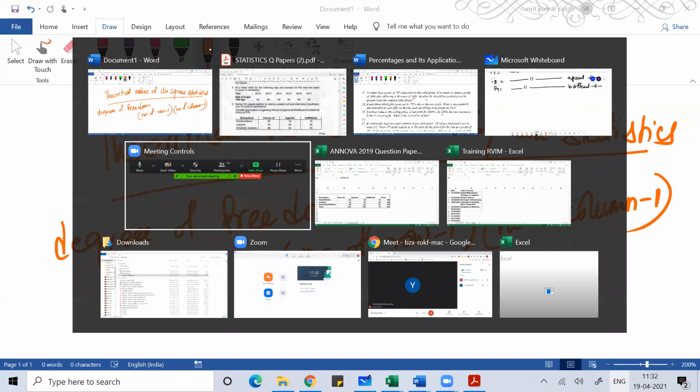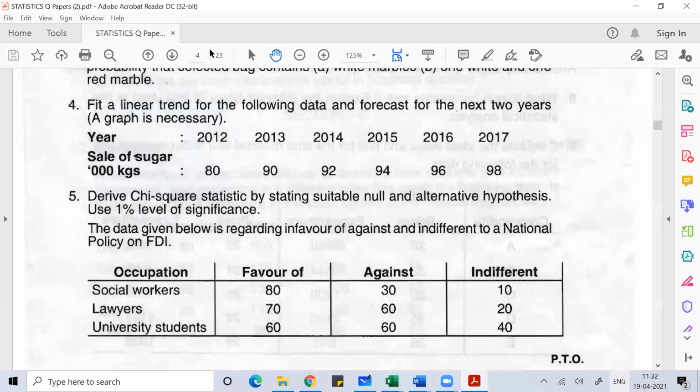Here in this problem, we need to do this test of hypothesis. In the null hypothesis, we say that both the variables are independent of each other. In the alternative hypothesis, we say that no, they are not independent. They are somehow connected or dependent on each other. That is how we formulate the problem. I hope everyone is understanding.